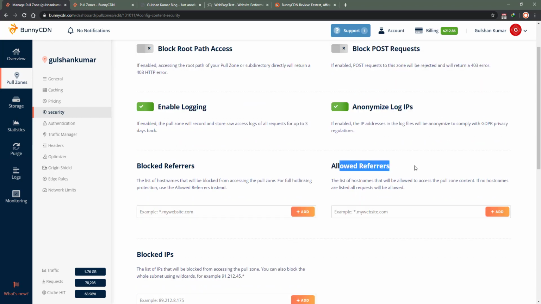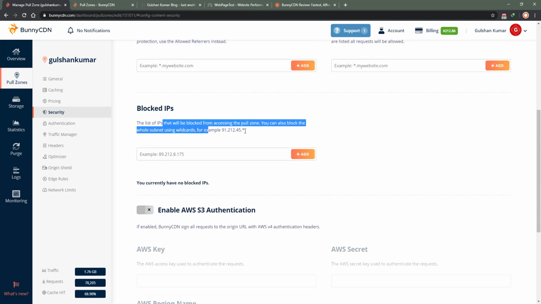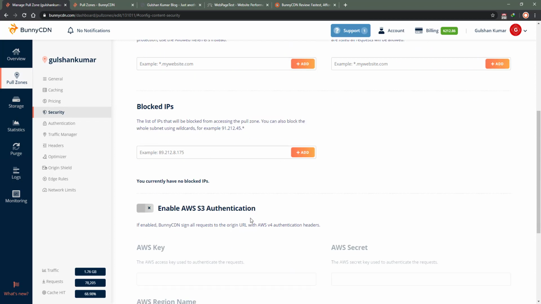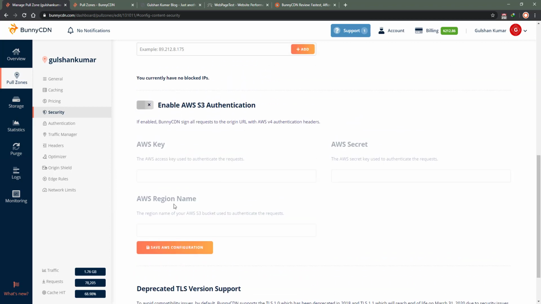Allowed referrer, if you want hotlink protection kind of things for any resources, this can be useful. Blocked referrer, this is also a useful solution. Blocked IP, these are some security solutions available here. And there is also AWS S3.